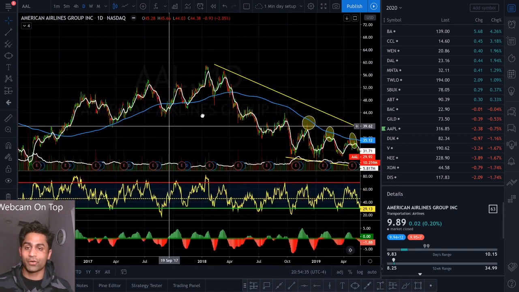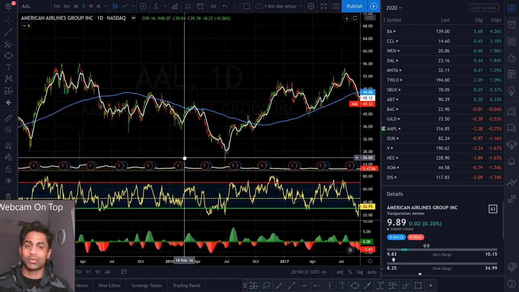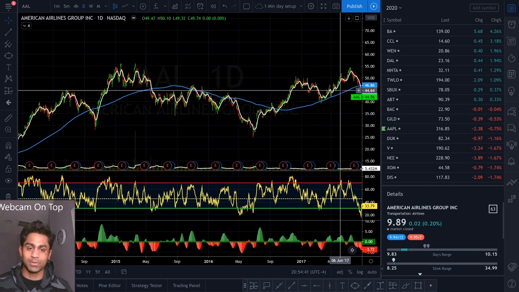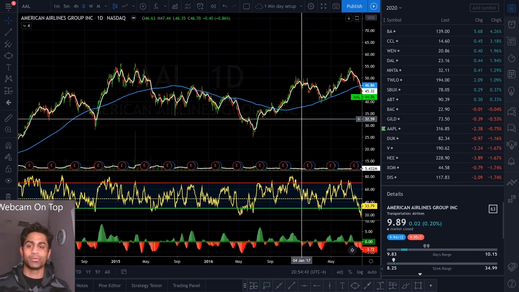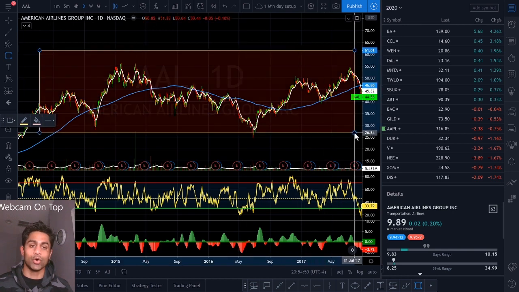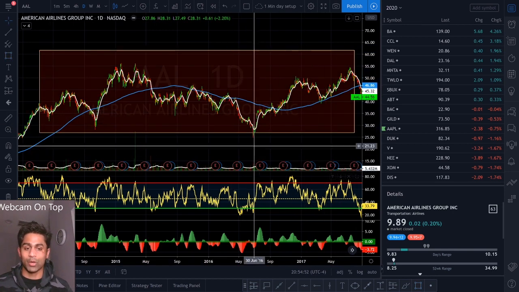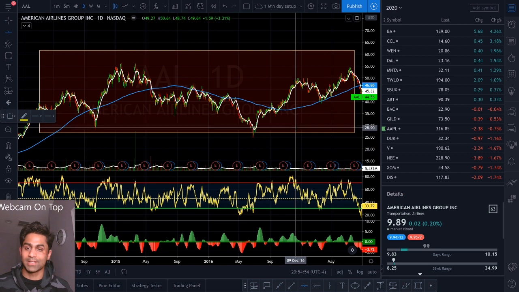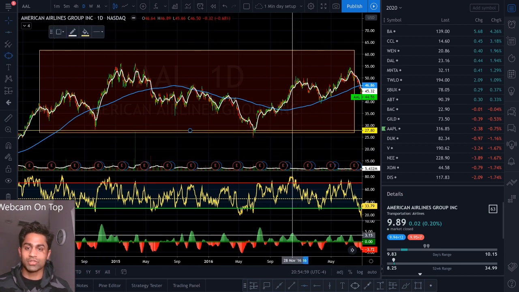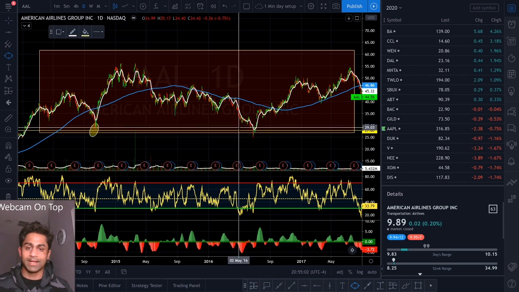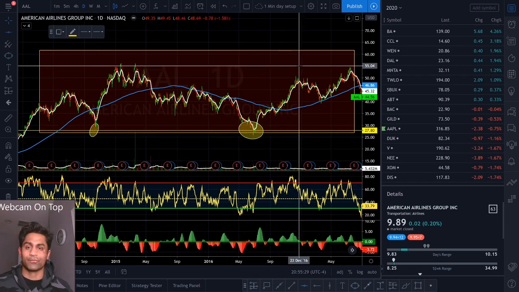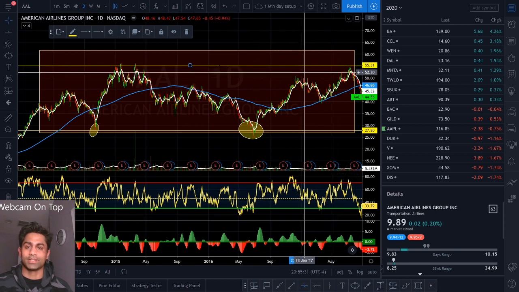Now looking back further, there were times when it was trading kind of sideways. If you look back at 2014 up until 2017, that 3-year period, I feel like it was trading sideways and it wasn't really giving us a clear direction on where the pattern was going. Now we can recognize some key support and resistance levels based on previous patterns: that $27 level, as it has already bounced off of that level multiple times, and that level has acted as a good support, and some key resistance levels at around $55, which we can recognize right here.